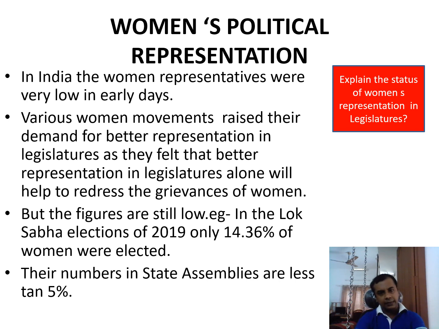But the figures are still low. That is, in the Lok Sabha, in the last election in 2019, only 14.36 percent women were elected. It's a very mere figure. Their numbers in state assemblies are less than 5%. The situation is even more pathetic in state assemblies, where there is even less than 5% participation of women in the various states of our country.